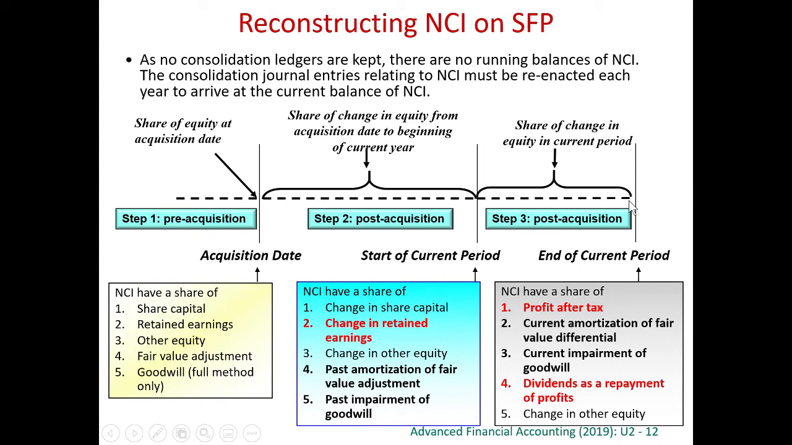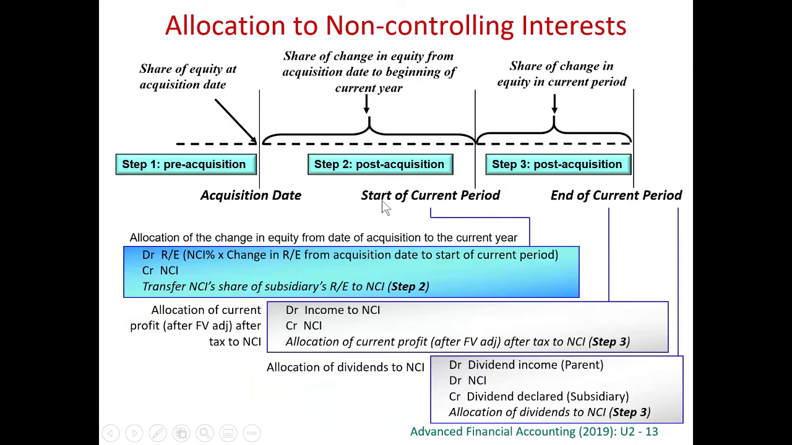If the question asks for the income statement and the balance sheet, we will separate this process into 2 steps. Step 2 will be we allocate the profit to NCI from the day of acquisitions up to the beginning of the current year, and then step 3 for the current year. We separate into 2 steps because step 3 affects the current year income statement, and anything before the opening balance will affect only the balance sheet. So that's why we separate it into 2 steps.